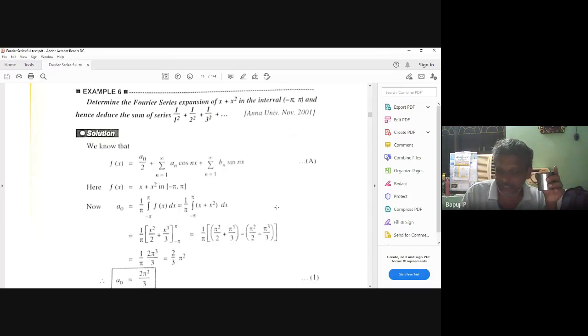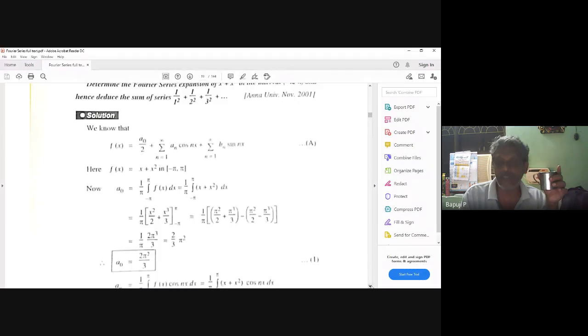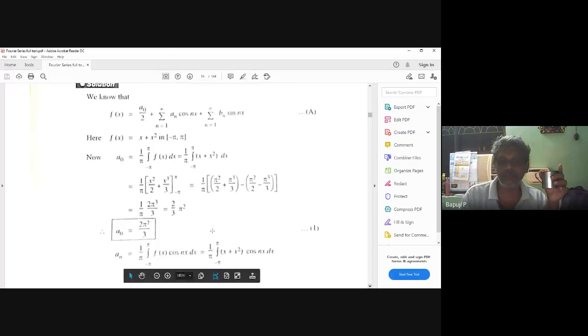The whole integration vanishes when the function is odd, provided the upper and lower limits are the same with minus. So since the first is odd, blindly I can tell 0. The second is even, so 2 into 0 to pi. That is the way of thinking. It is 2 pi square by 3.